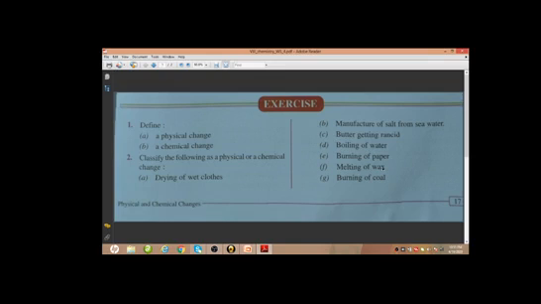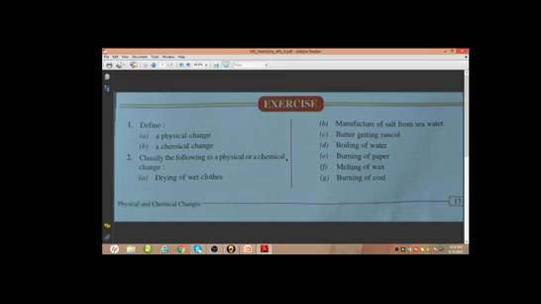Next, melting of wax, this is a physical change because here we are not burning the candle or the wax, we are just melting the wax, that means its physical state is changing, from solid state we are melting it and we get liquid wax, which again can be converted back to solid wax after cooling it down. So here we are not getting any new substance, this process is reversible, it's not permanent.